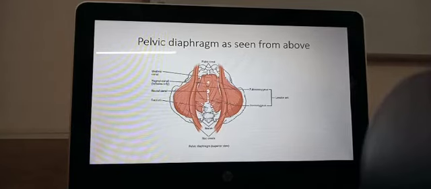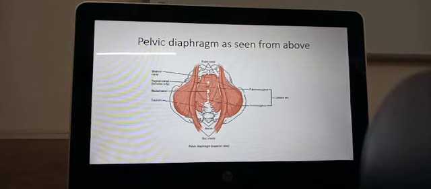So this forms the iliopsoas muscles, which come from the lumbar spine and from the ilium, and they go out of the pelvis into the thigh and get attached to the lesser trochanter of the femur.